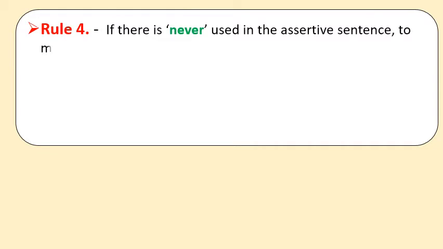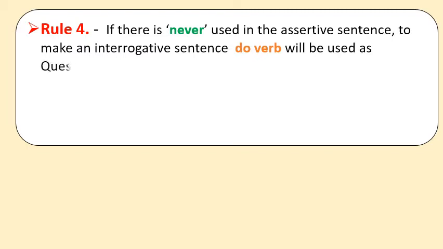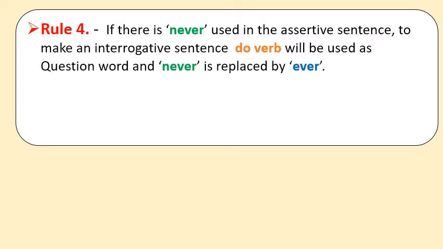Now let us see rule number 4. If there is "never" used in the assertive sentence, to make an interrogative sentence, a do verb will be used as the question word and "never" is replaced by "ever".